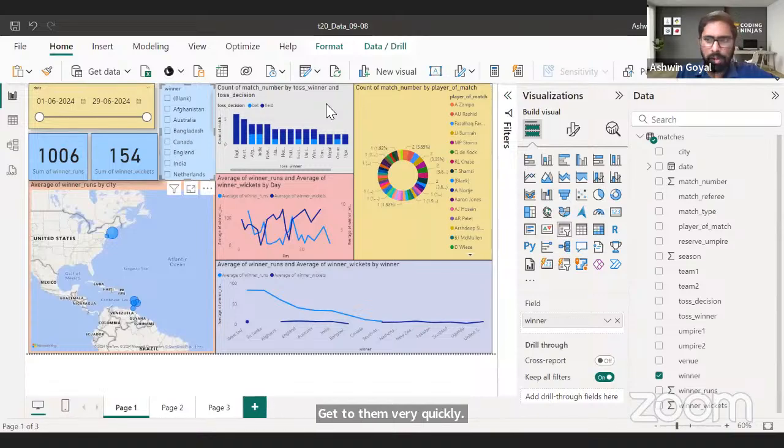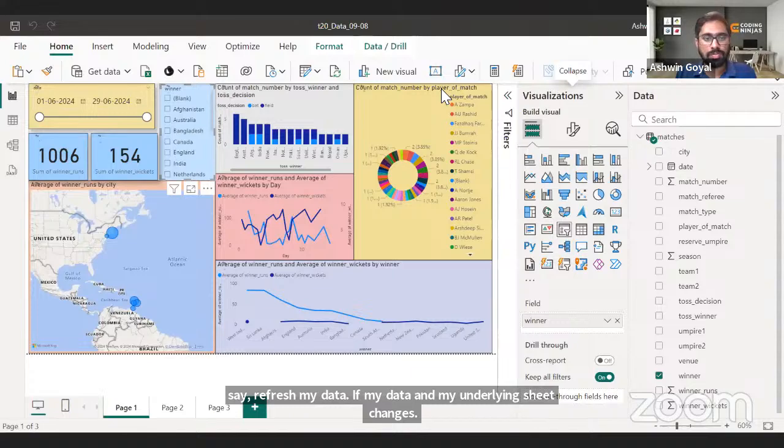Dynamic data in Power BI. Yeah, so that data can change, right? Data in my sheet can change. I can just refresh my data. If my data in my underlying sheet changes, everything in this data set or this dashboard will also change.